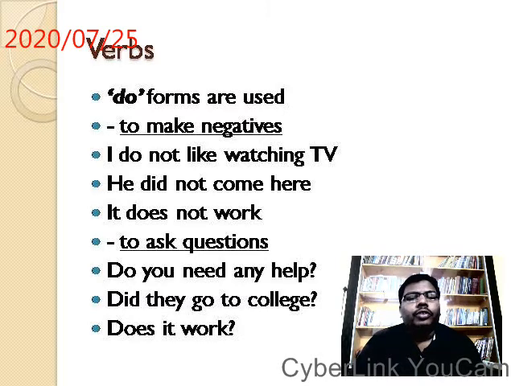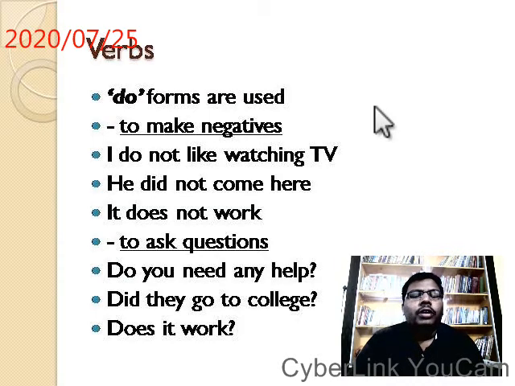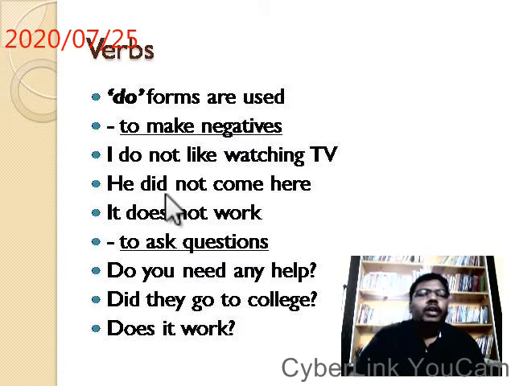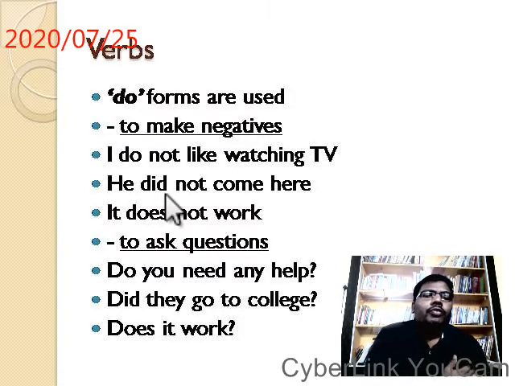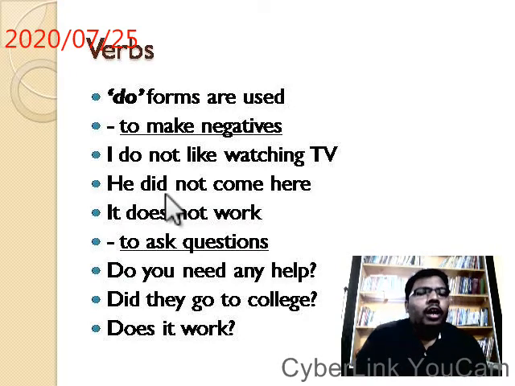The third category of primary helping verbs is do forms. They help to make negatives. I do not like watching TV. Here do is paired with not, forming a negative. I don't like watching TV. Did is also a do form. He did not come here.